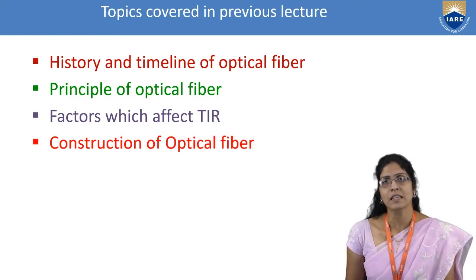We have also seen the construction of the optical fiber, which consists of a core covered by a cladding, and how the refractive index of the core should be greater than the refractive index of the cladding. And we have also seen how the core and the cladding are covered for protection from the environment in an optical fiber as well as in an optical fiber cable.